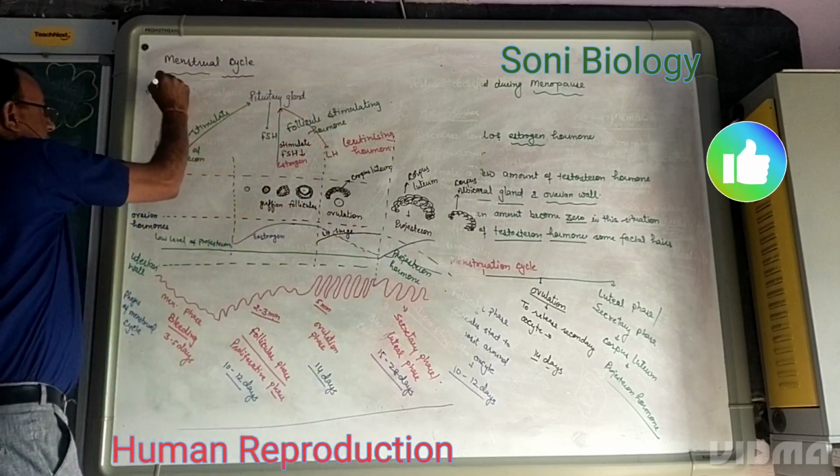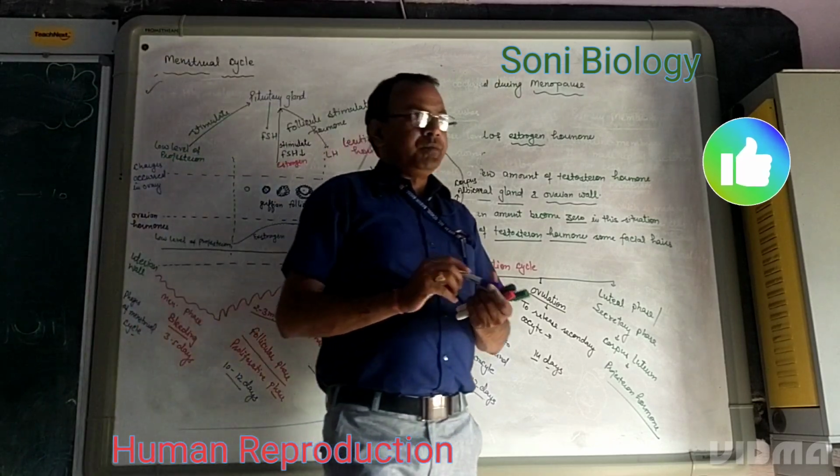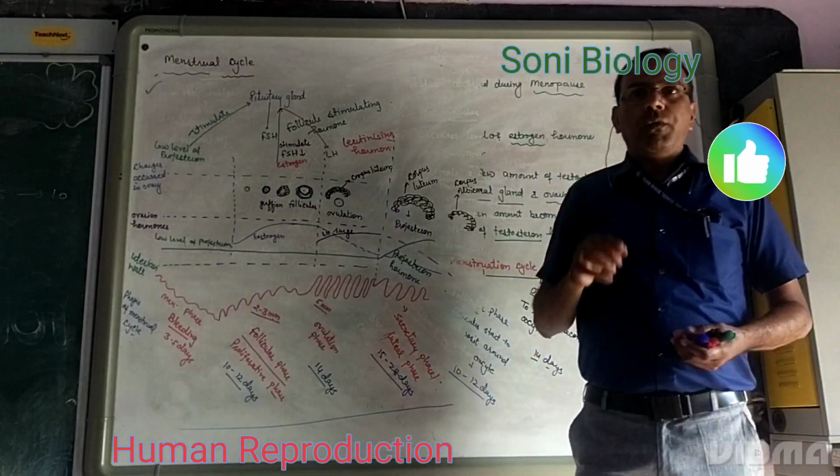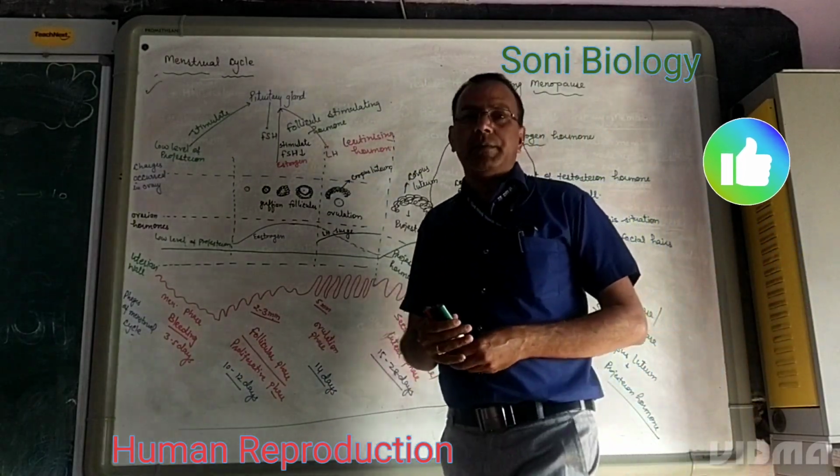This is the menstruation cycle that occurs in the female body. On the next page we will discuss fertilization, how fertilization can take place in the female body.